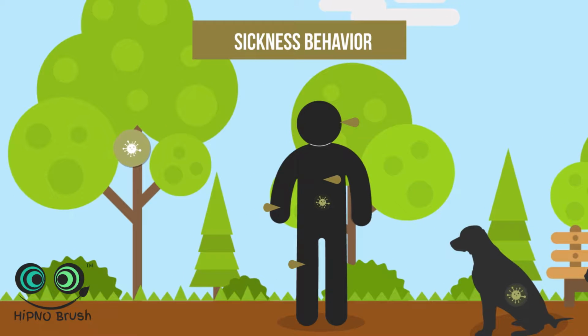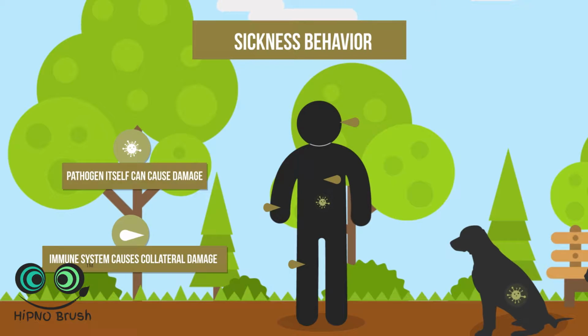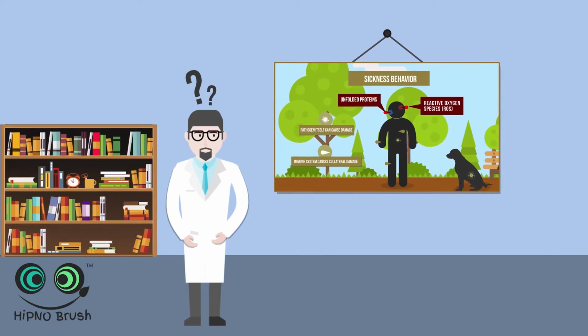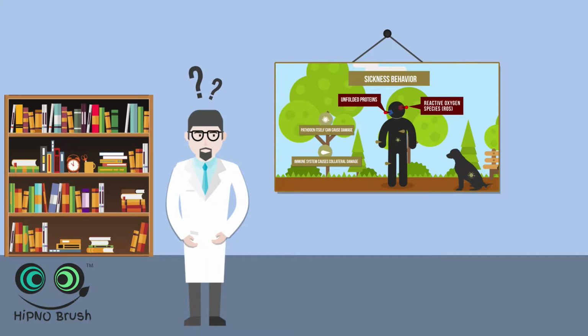When you get an infection, there are two ways that your body gets damaged. First, the pathogen itself can cause damage. Second, our immune system, while fighting the infection, causes collateral damage by making toxic substances like reactive oxygen species or unfolded proteins. For nearly 50 years, scientists and doctors have wondered whether and how sickness behaviors affect the course of